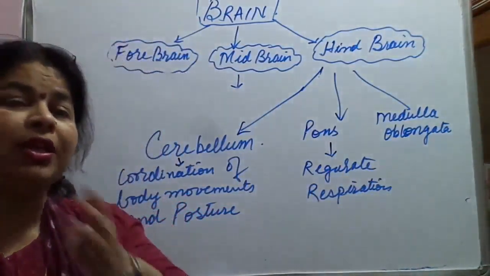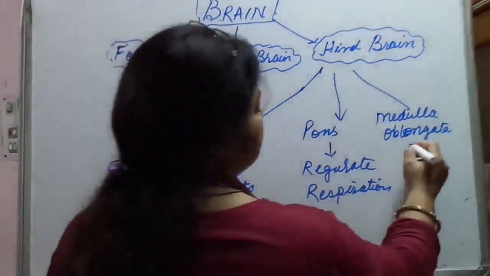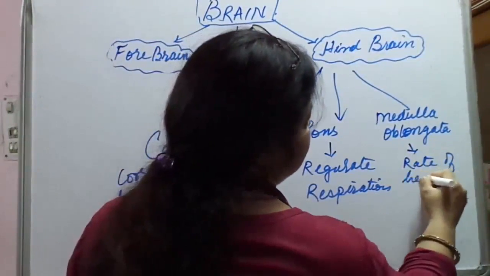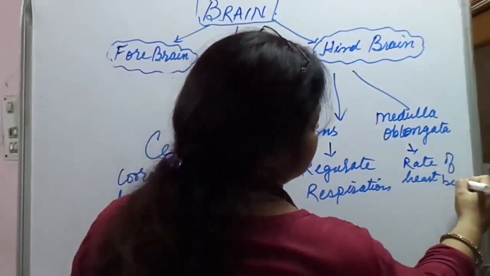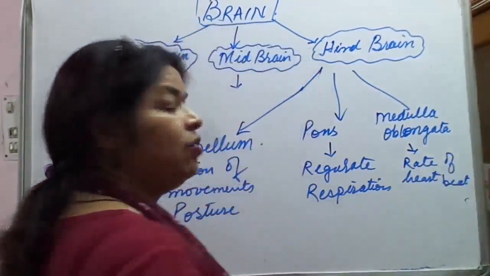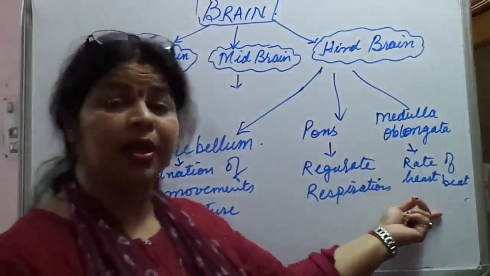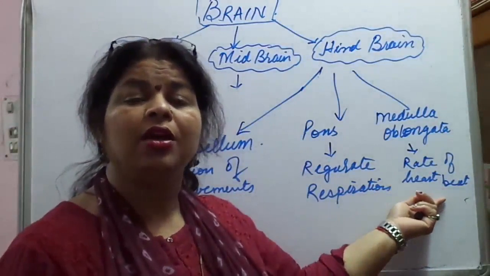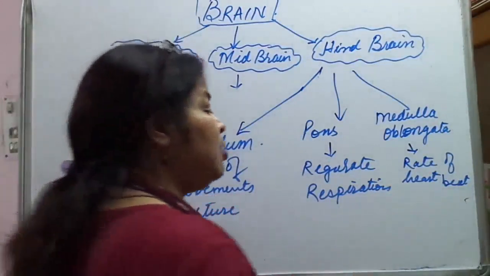Now what does it do? It controls the rate of heartbeat, which is an involuntary action, not controlled by our will.